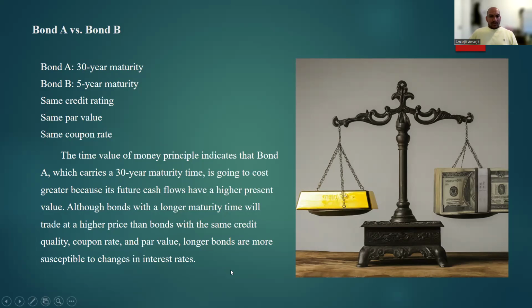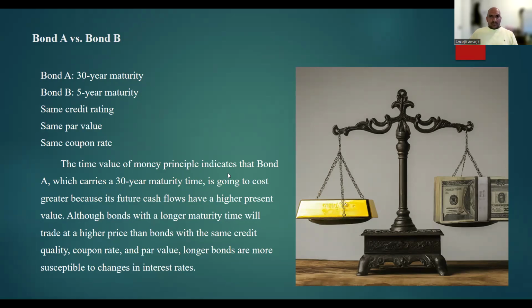A bond with a longer maturity will trade at a higher price than a bond with the same credit quality, coupon rate, and par value, but longer bonds are more susceptible to changes in interest rate. Now, we will discuss which bond has the higher value, assuming par value, coupon rate, credit rating, and other variables remain equal. Bond A, which has 30 years to maturity, will trade at a higher price in the market than bond B, which has 5 years to maturity.